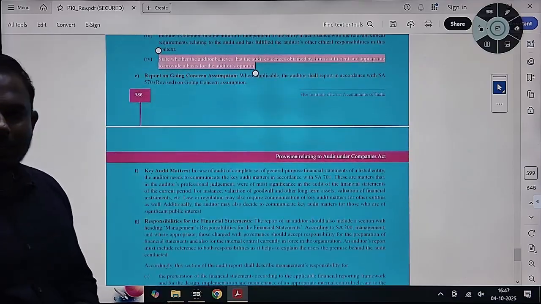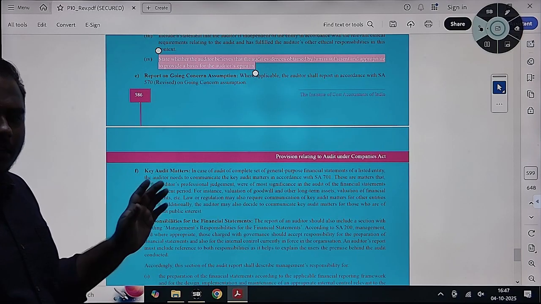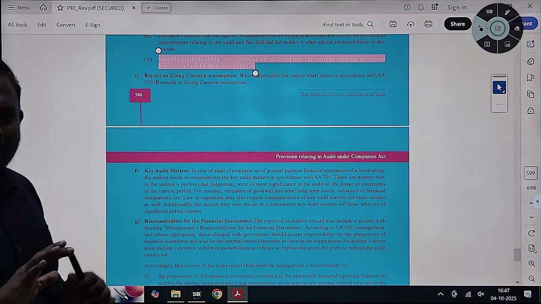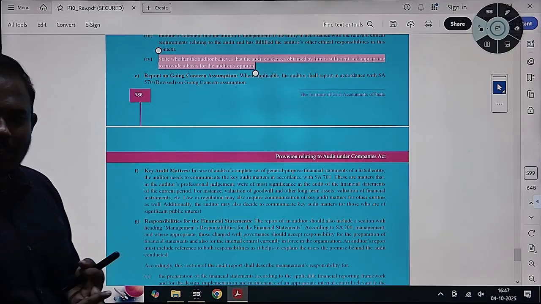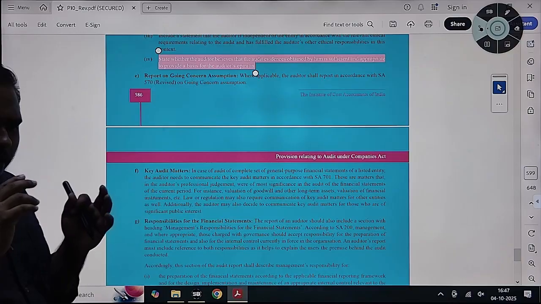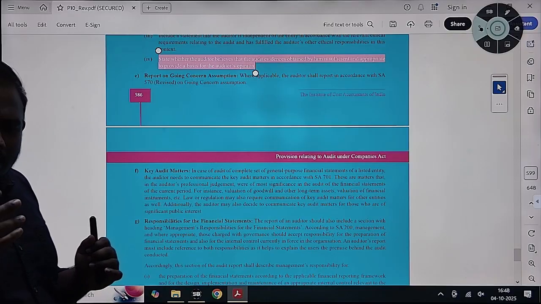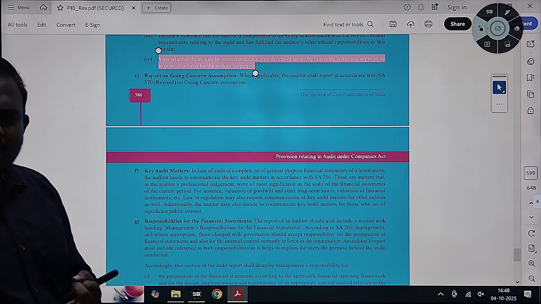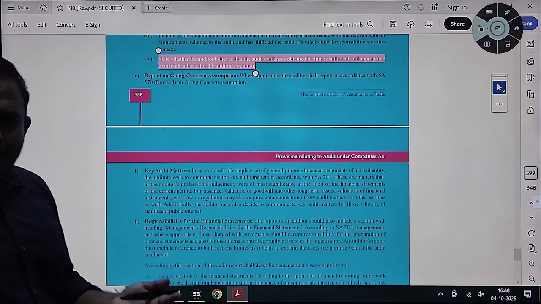Then going concern assumption. As per SCA 570, going concern. While auditing, the auditor will check some factors. As per SCA 570, he will check primary factors, secondary factors and other factors, where he will check indicators, especially whether there is any threat to the going concern of the entity. He will check whether there are any cash flow or financial factors. He will ensure whether the company is unable to pay loans or not.